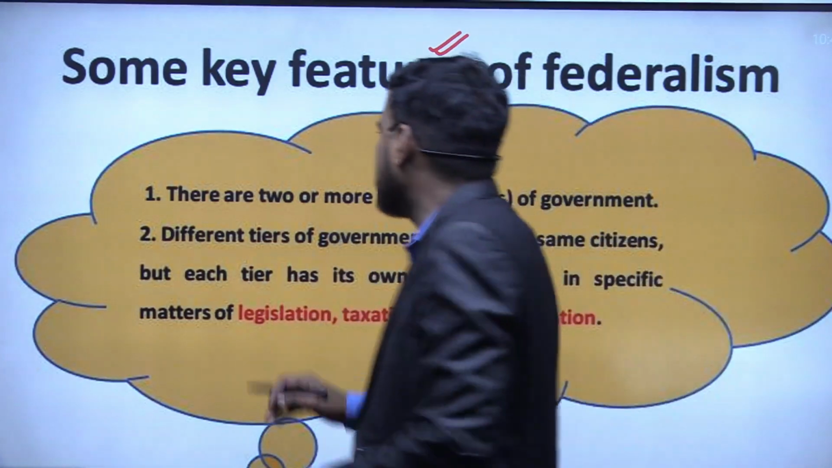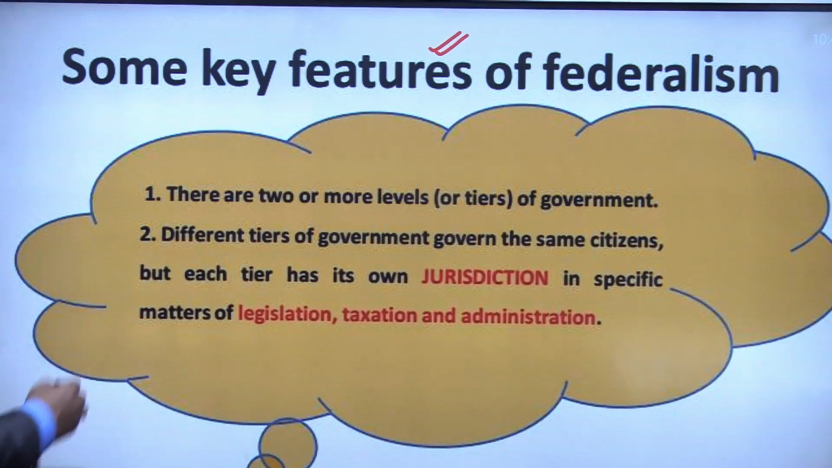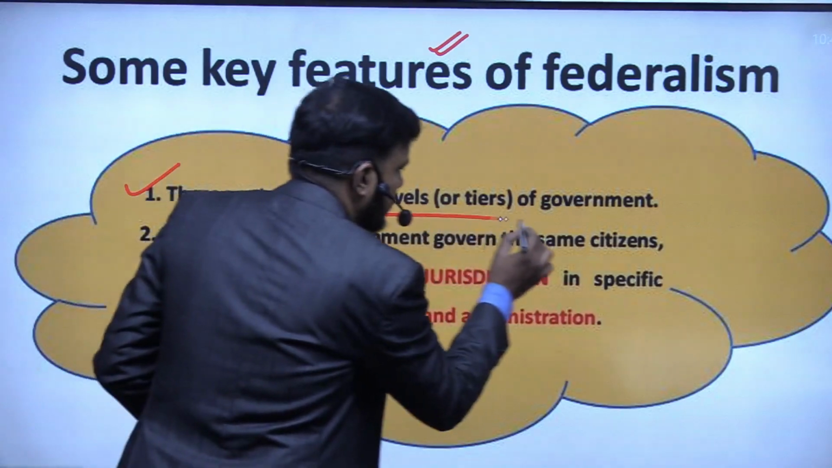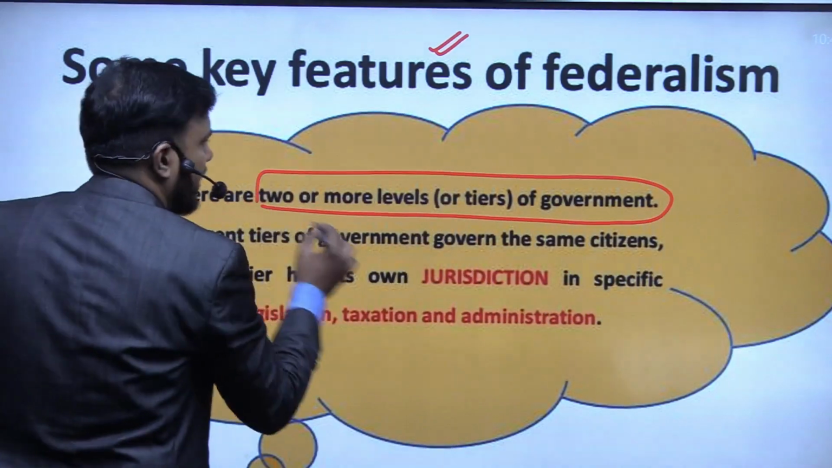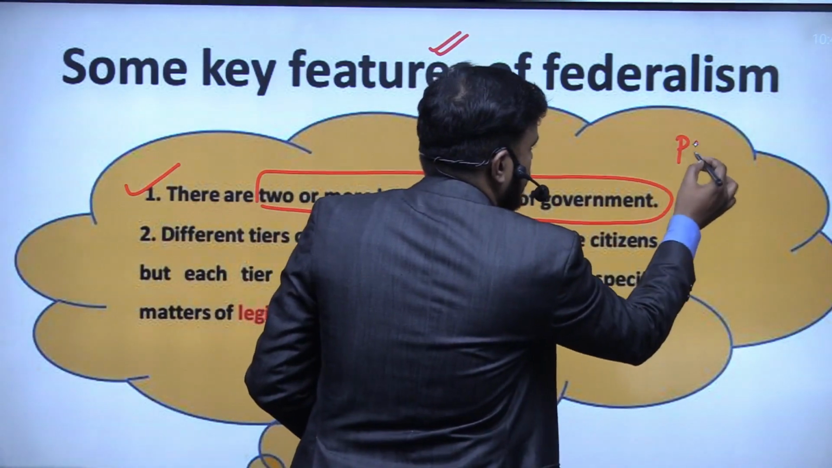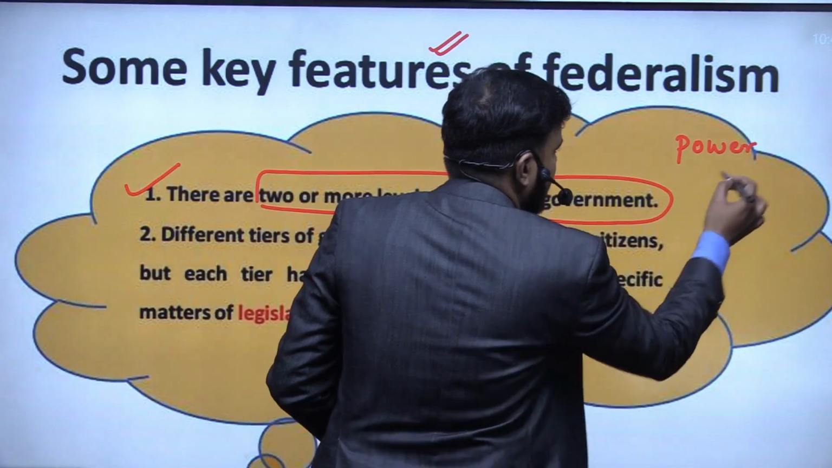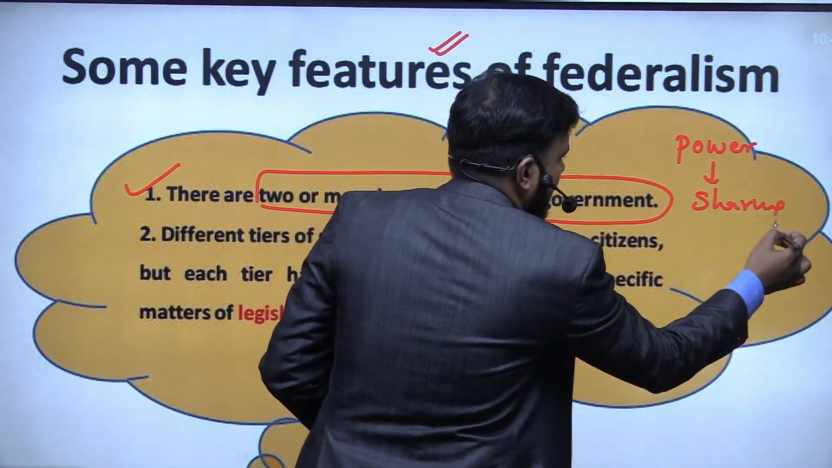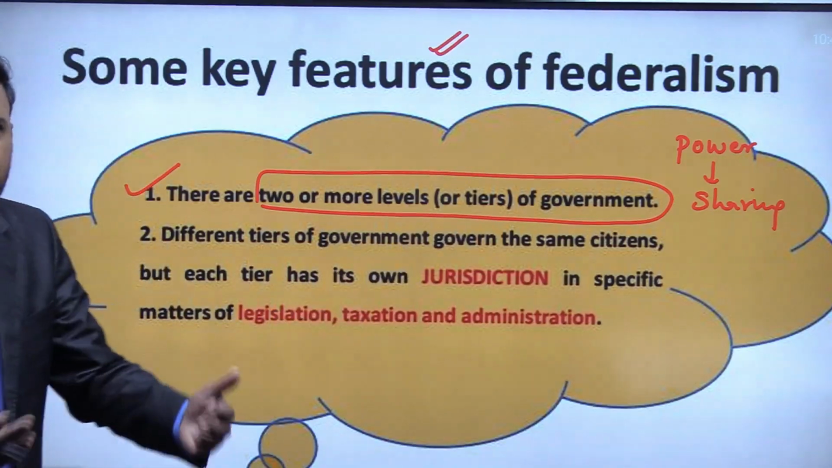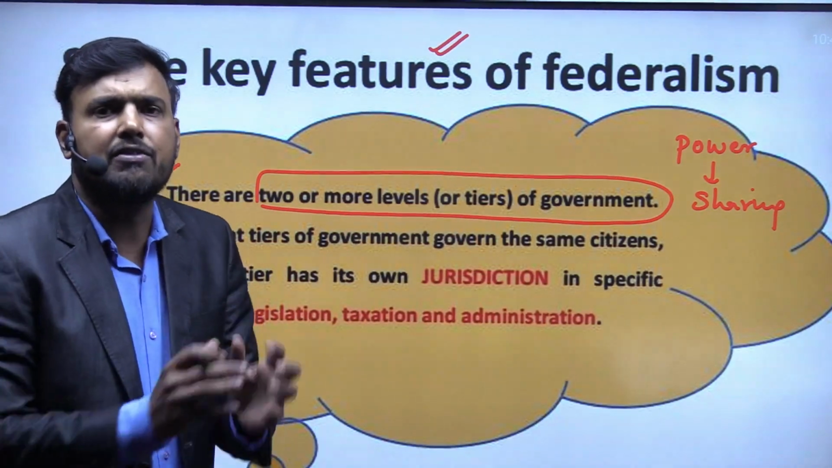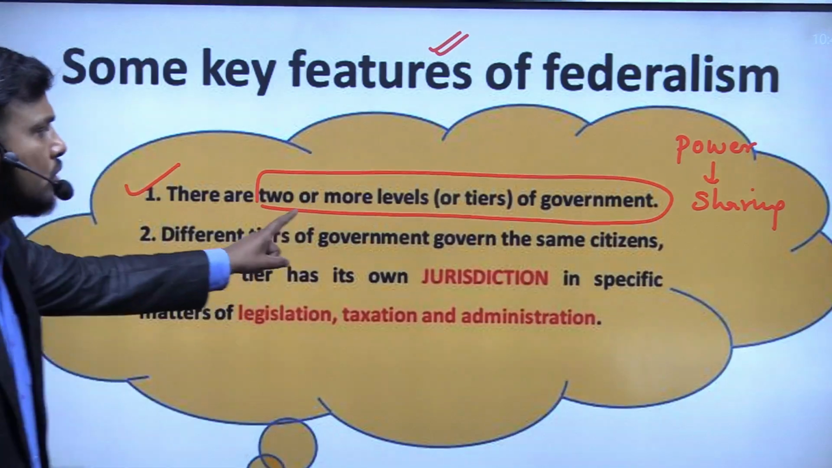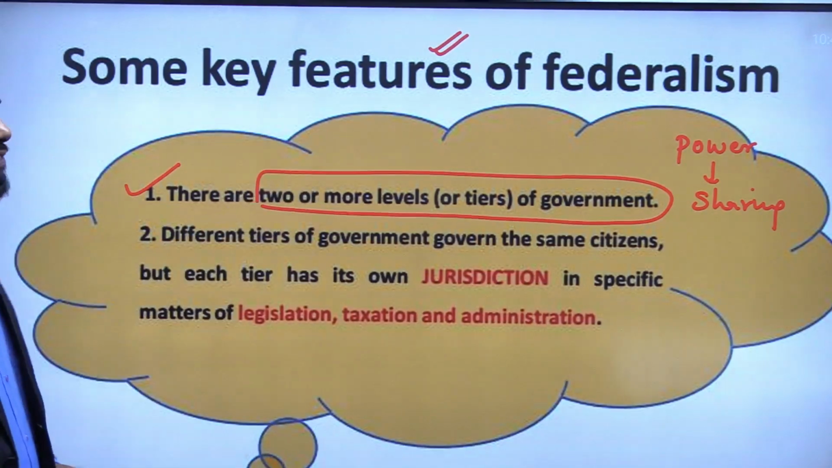So first, you will see that there will be governance at more than one level. That means we have already understood there is going to be power sharing. If there has to be division of power, this power needs to be shared, and this sharing of power will be at a minimum of two levels. As we have taken India as an example, we have the union government and simultaneously the state government. That is one of the key features of any federal system.